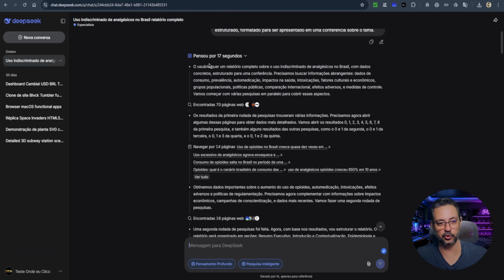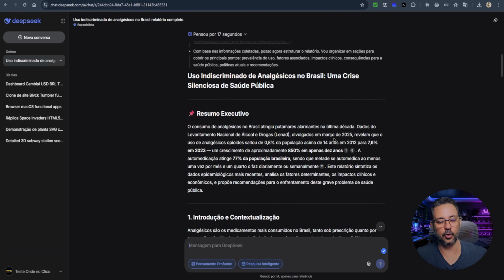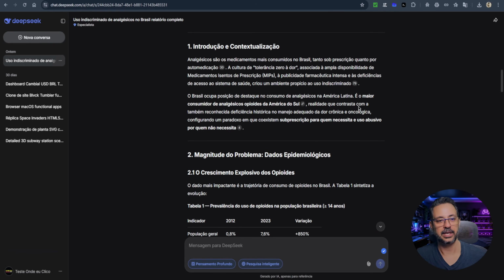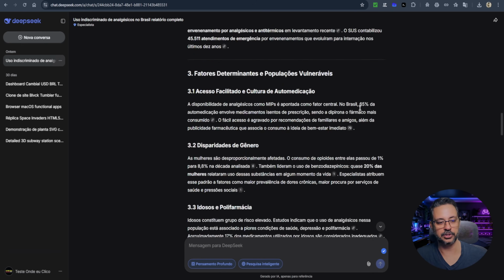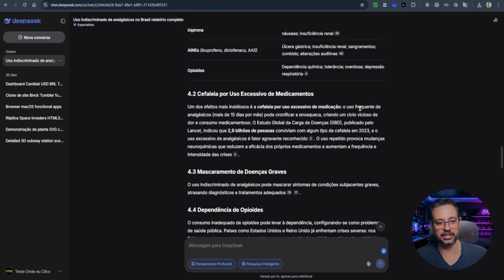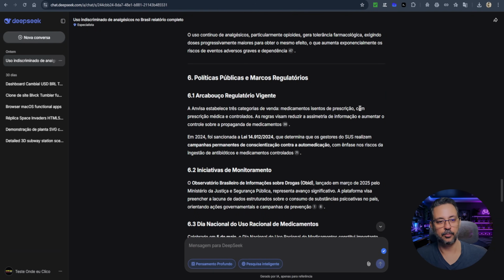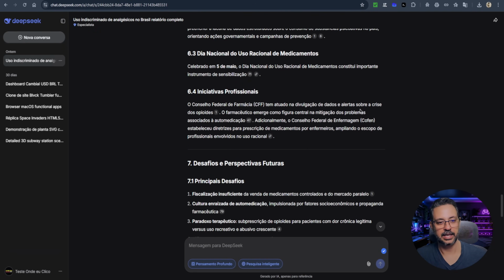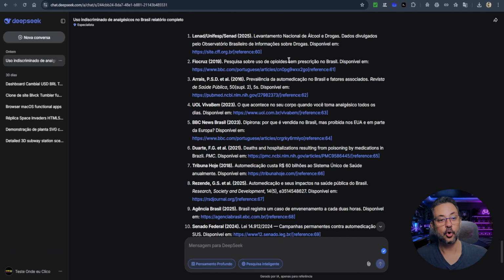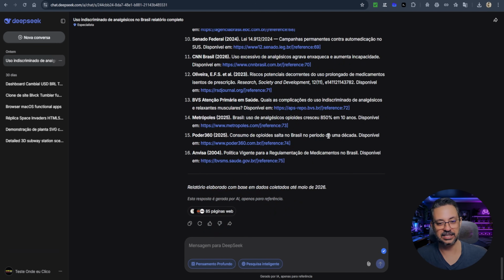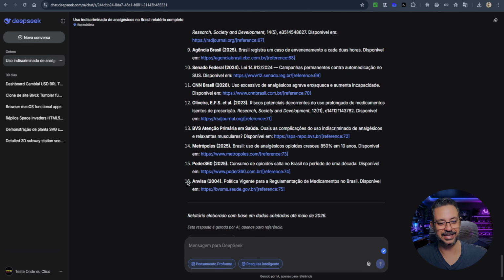Then it thought for 17 seconds. It searched through 70 web pages here. And it gave me this report. Indiscriminate use of painkillers in Brazil, a silent public health crisis. It included an executive summary here, introduction and contextualization. Magnitude of the problem. It divided it here into subtopics. It brought up clinical impacts and adverse effects, resistance and tolerance, public policies and regulatory framework, professional initiatives, challenges and future perspectives. And it also included a conclusion with all the references down here. The main information was obtained from 16 websites here on the internet.